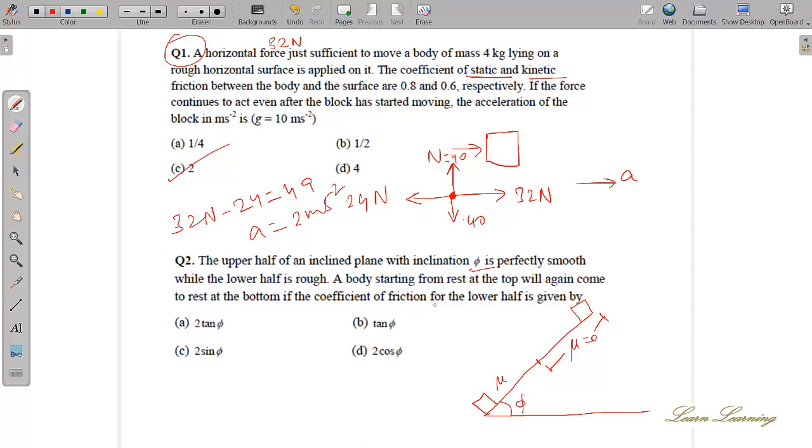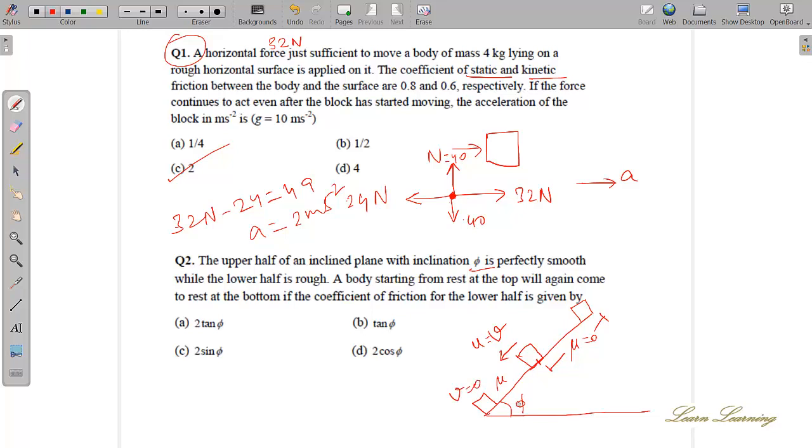So you are saying you want to start the body from here and consider that it has some initial velocity. Someone is pushing it, so there is an initial velocity v here, and at the bottom it is at rest. The initial velocity u is equal to v, and the final velocity v is equal to 0.